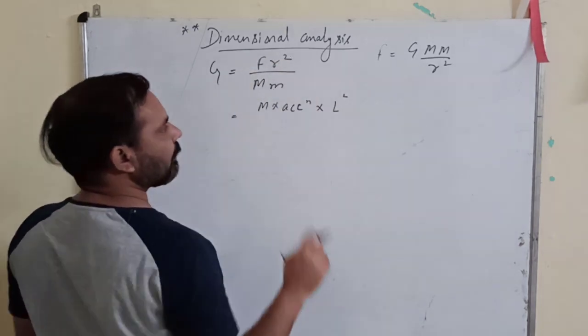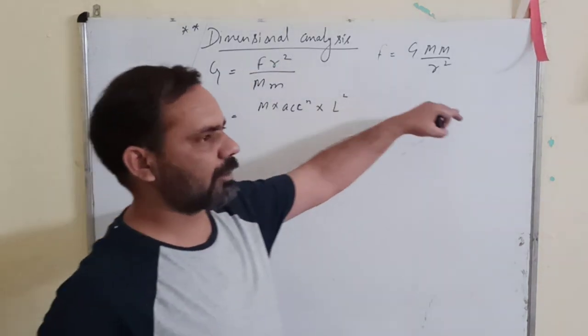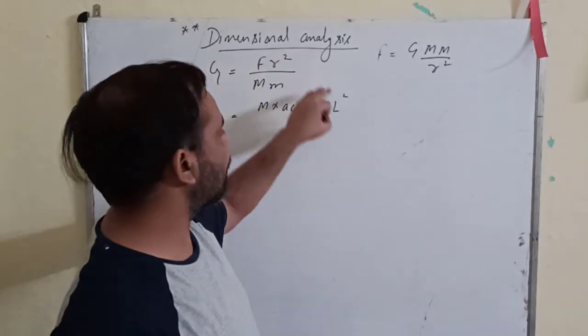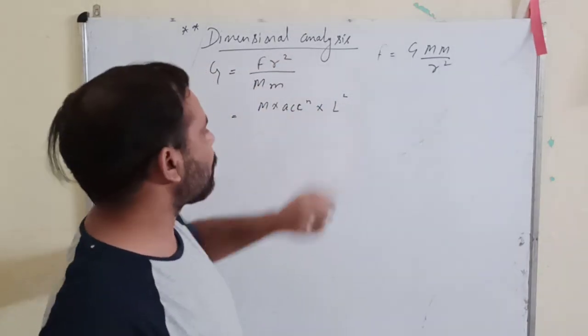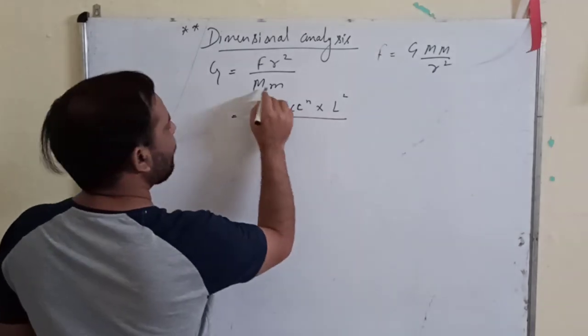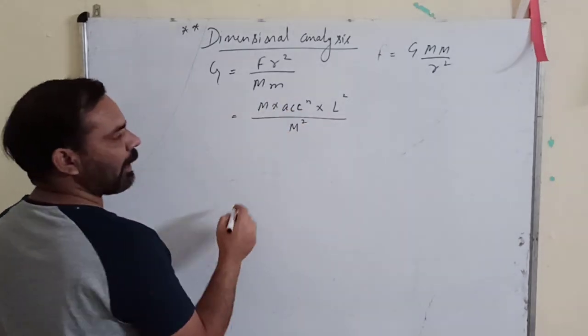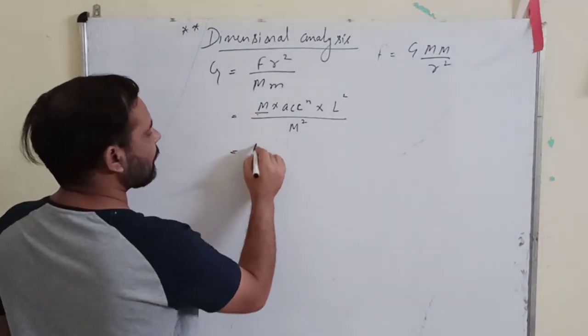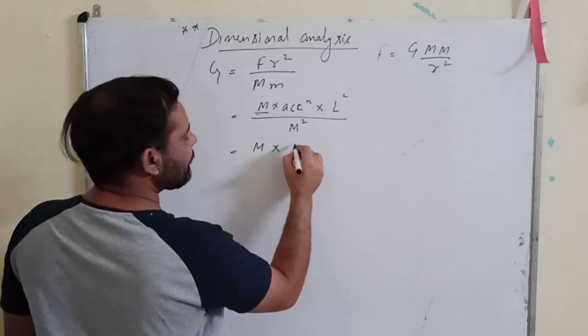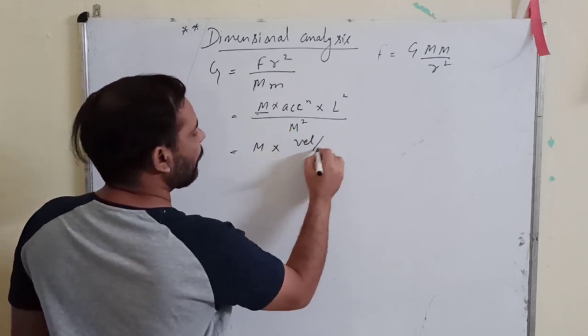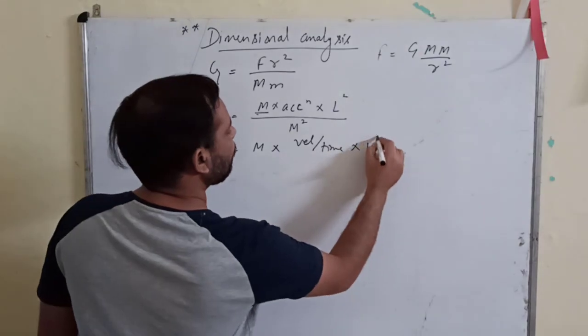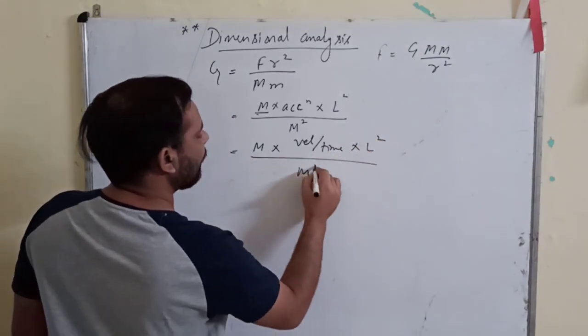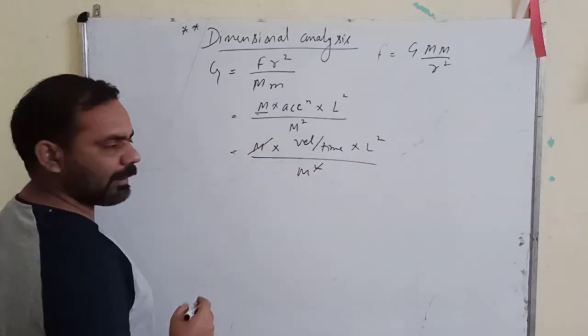R is the distance of separation between the masses, so that is length only, so L square. And M and m are both masses, so M square. So this is mass into acceleration, which is velocity upon time, into L square upon M square. One M will get cancelled.